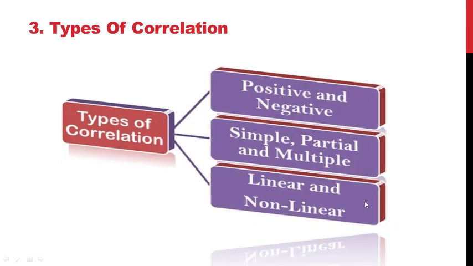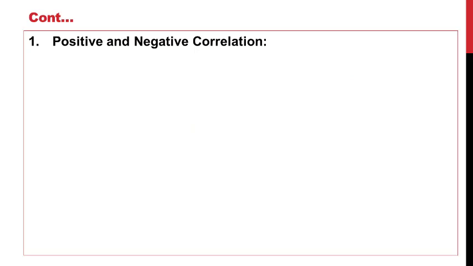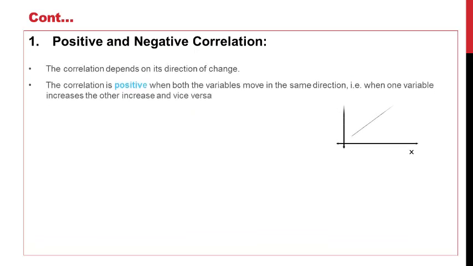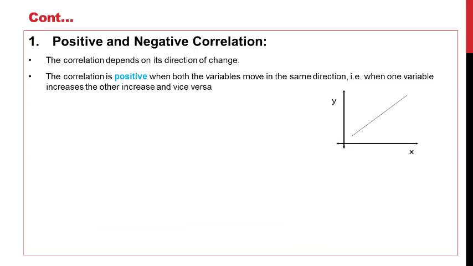Now the types of correlation. There are three types of correlation: positive and negative correlation, simple, partial and multiple correlation, linear and non-linear correlation. First we'll see positive and negative correlation. The correlation depends on its direction of change. Positive correlation is when both variables move in the same direction. When one variable increases, the other also increases.